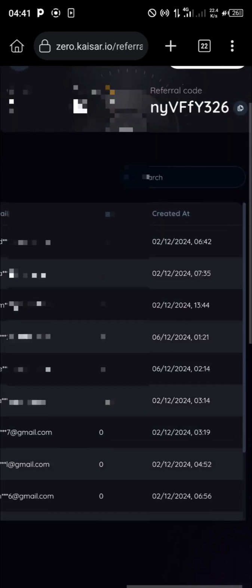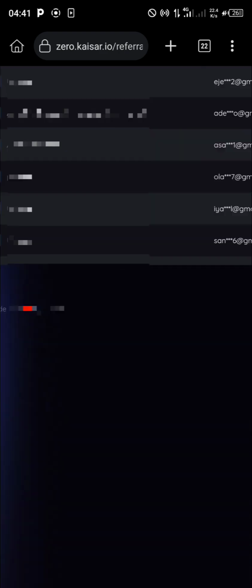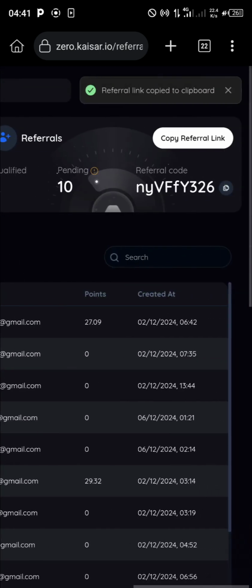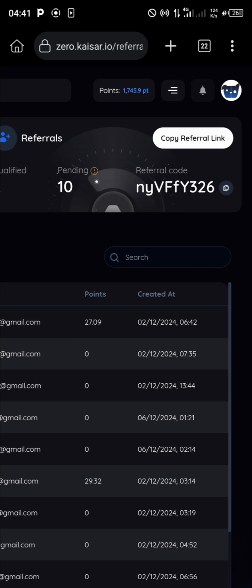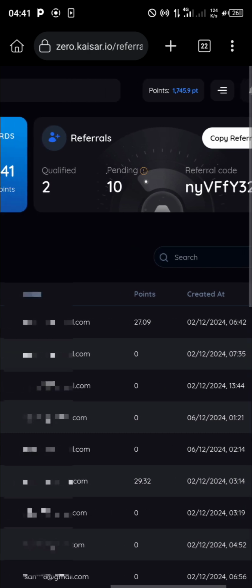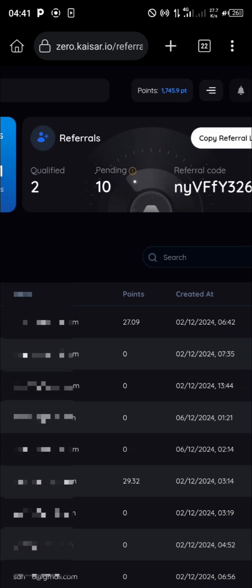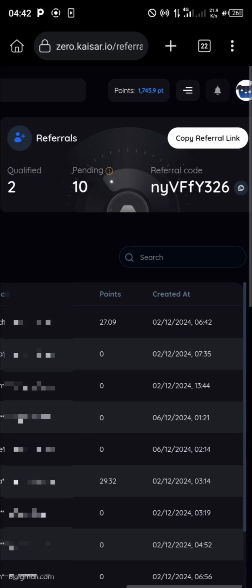As you can see right here, it says referral link copied. Okay, so now I want you to take a look at this. It is very important. You can see right here it says pending. How many people are pending? 10. Qualified, 2. This is exactly how all DEPIN projects operate.